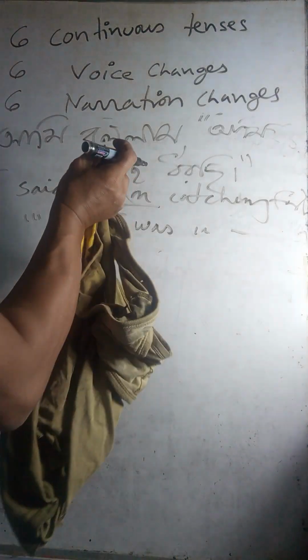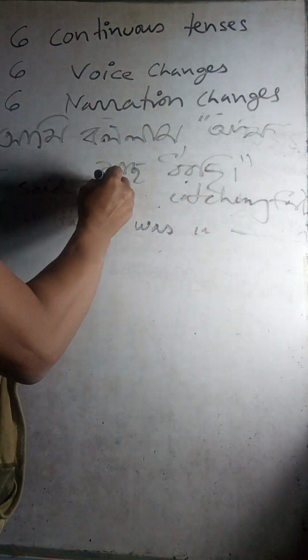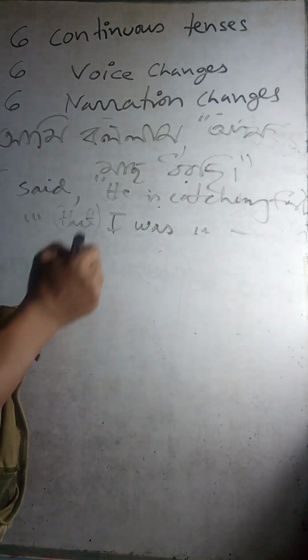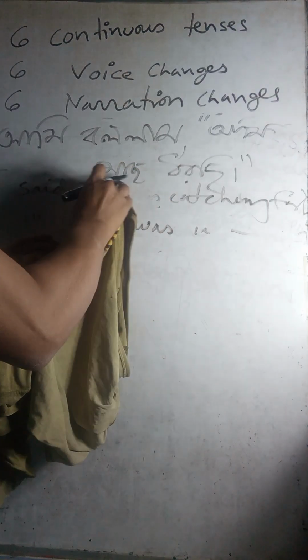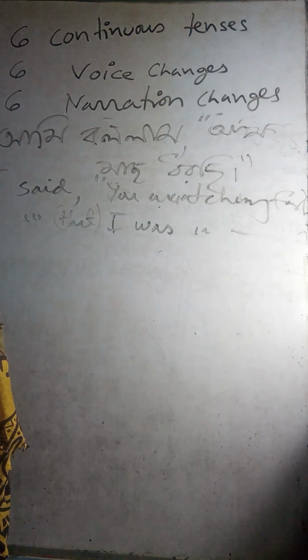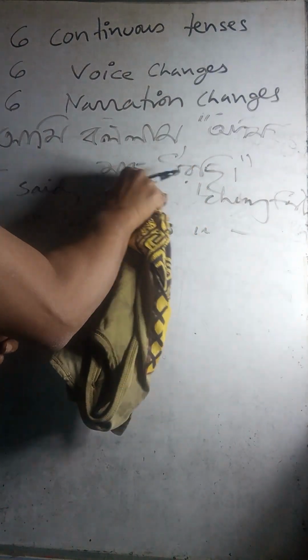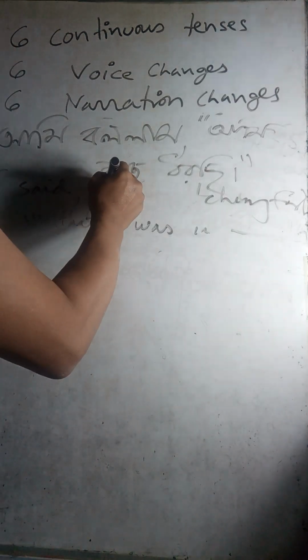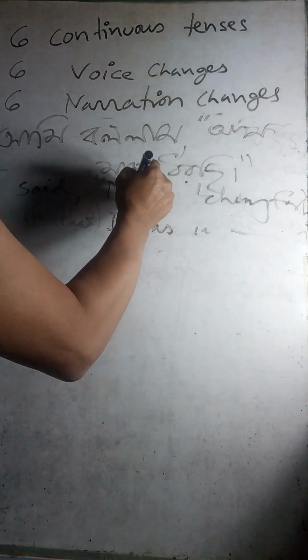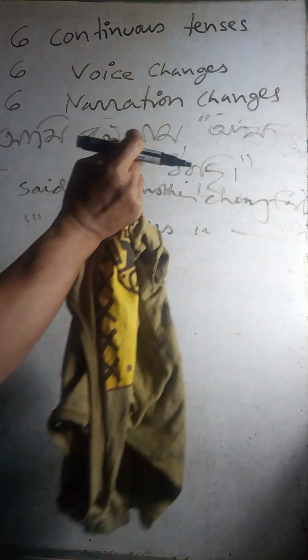So if I change it here, he is catching fish, you are catching fish, right? No problem, the same thing. Okay, I said my mother is catching fish, or my father is catching fish.